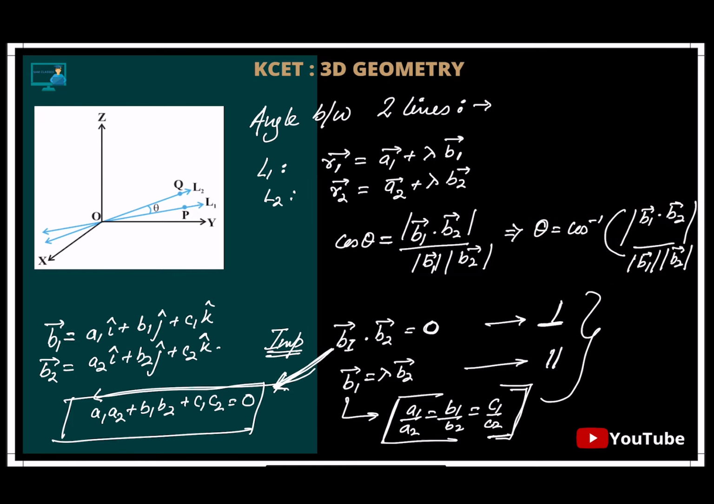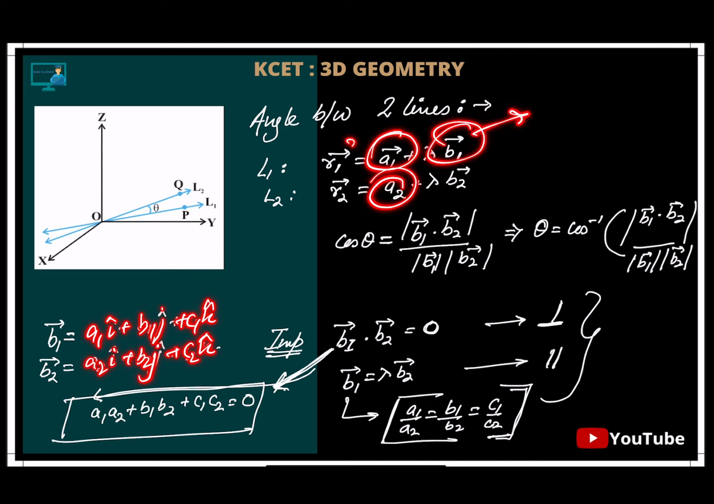Now put the values. B1 is equal to what? A1 i cap plus B1 j cap plus C1 k cap, Cartesian form we are doing, and B2 is equal to A2 i cap plus B2 j cap. See, for the whole line, we're not worried about this A1, A2. We're just worried about the vector with which the line is parallel. If I'm able to find an angle between these two, I'll be able to find the angle between the lines also.